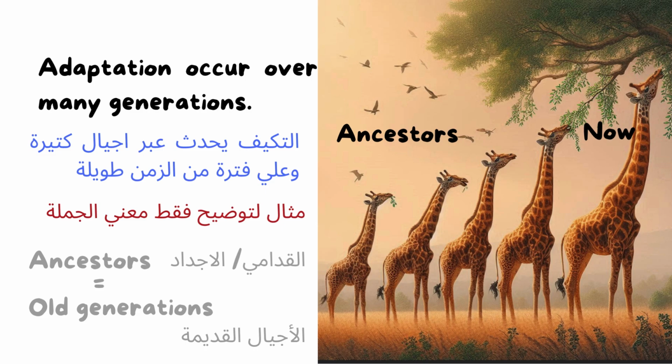When the ancestors had a problem with their short necks, they couldn't reach the tall trees, so the new generation adapted to this and has a taller neck, and so on. So this is the meaning of adaptation occurring over many generations, as it takes a lot of time to adapt, to live and survive in their environment.